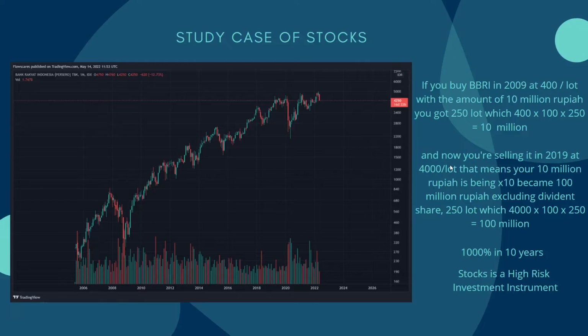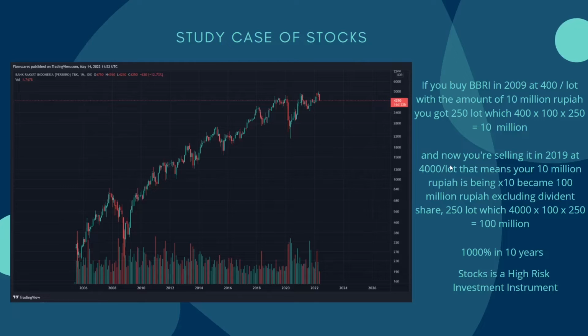For information, if you buy stocks like Bank BRI, you will get dividends each year. So in 10 years you get a return of 1000%.